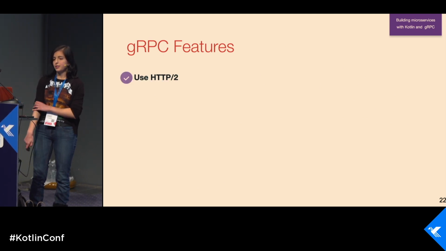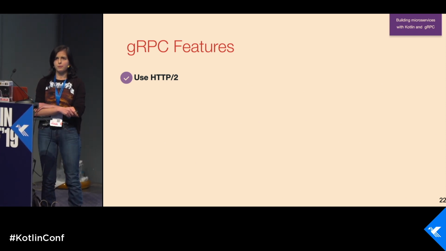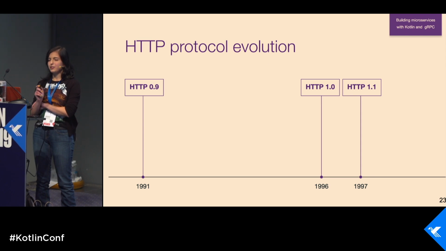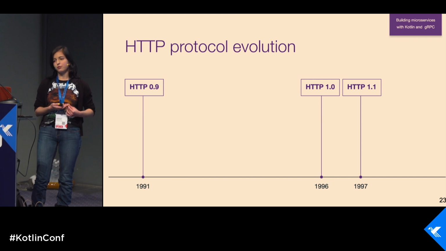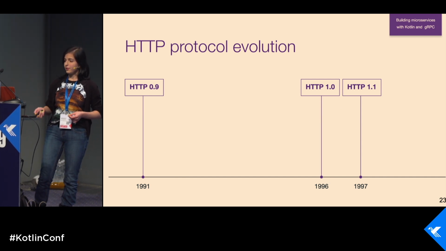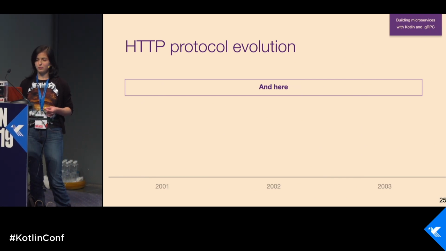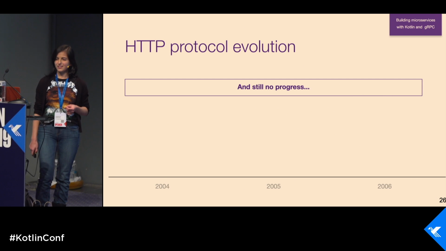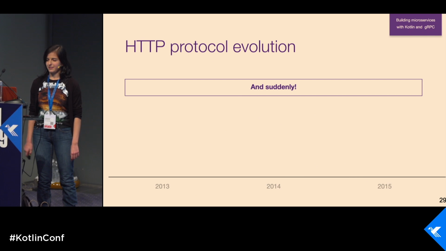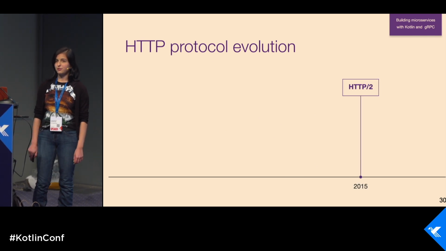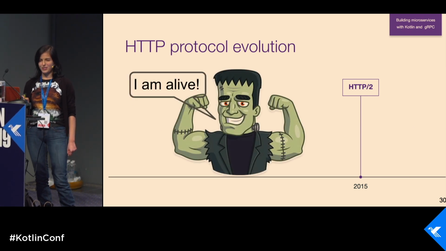First of all, gRPC is built on top of HTTP2. Do you know what HTTP2 is? I'll tell you a little bit about the protocol evolution. In '91, we had HTTP 0.9. Then in '96, it's 1.0, in '97, 1.1, and then no progress, no progress, no progress. Maybe they're not alive. Yeah, I think they're dead. And suddenly, in 2015, HTTP2 appeared and said, I'm alive, I'm still here.